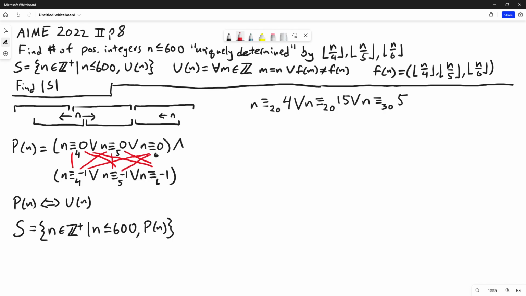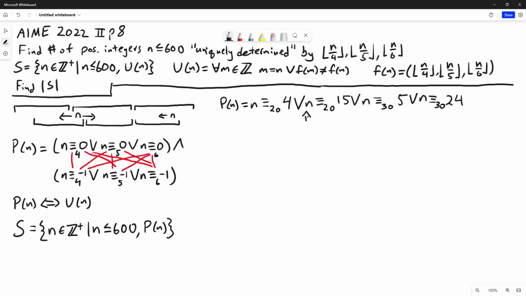Next we have these two, and we'll get one solution mod 30, and that will be 24. 24 is a multiple of 6, and 25 is a multiple of 5. And finally, we have these two. There's no solutions there. So P of n, after being expanded, is equivalent to this expression.